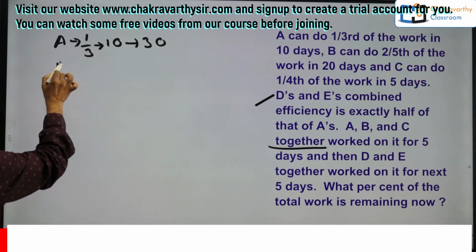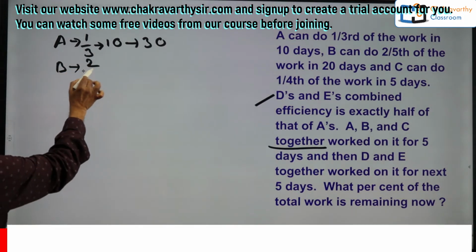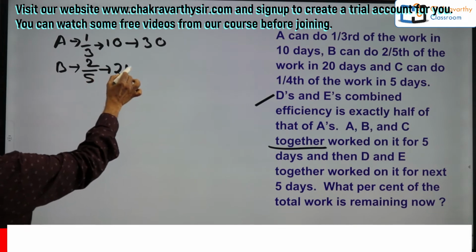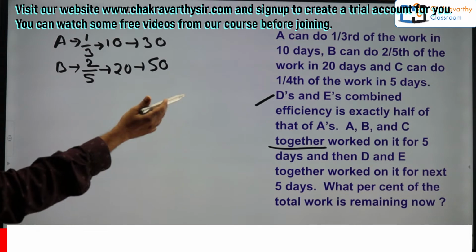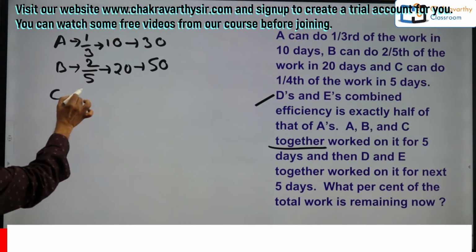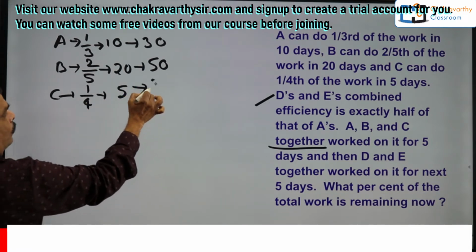3 into 10. What about B's here? Now B's quickly, 2/5 in 20 days. So see here, 2/5 in 20 days, 2 tens and 5 into 10, 50. Simple. Okay, go for next one here. C can do 1/4 in 5 days. Total work 4 fives are 20.